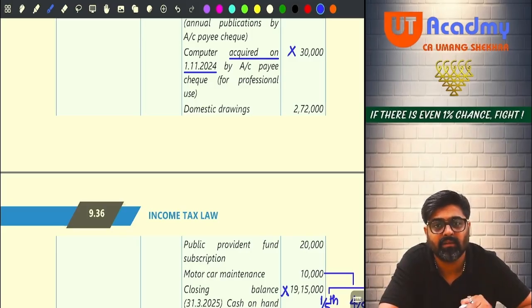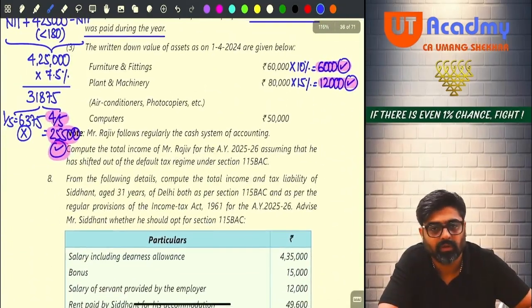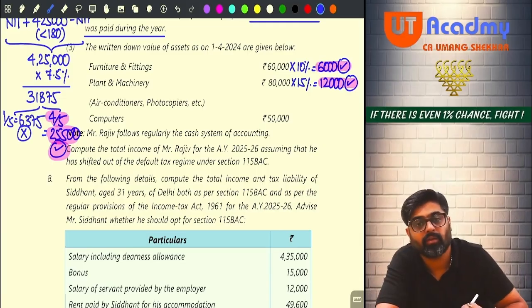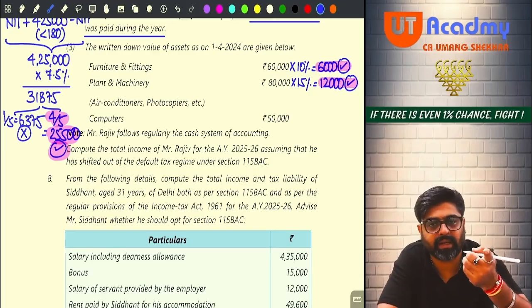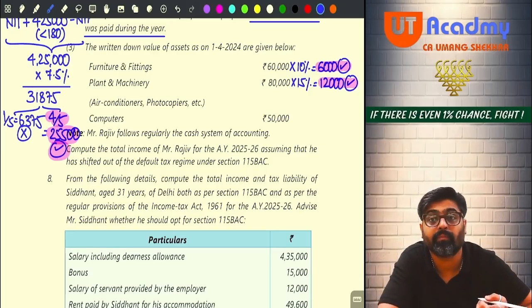Any deletion? Any computer sold appearing on the receipt side? No. Meaning that computers 50,000 will be opening, closing will be 80,000 because 50 plus 30, 80, there is no deletion. Getting my point? Then 80,000 will be closing. Out of that 80, on 30, I cannot claim full. On 30, I will have to claim half.